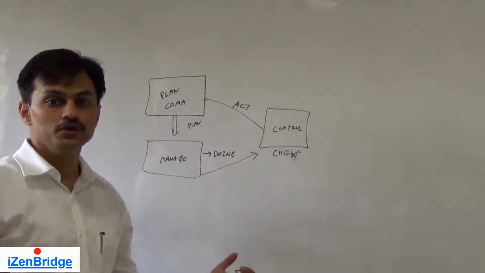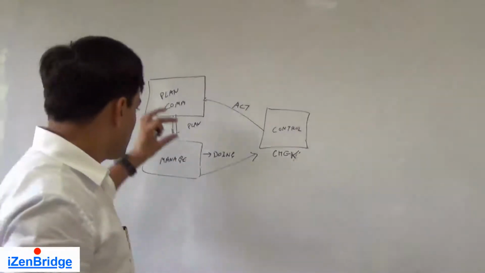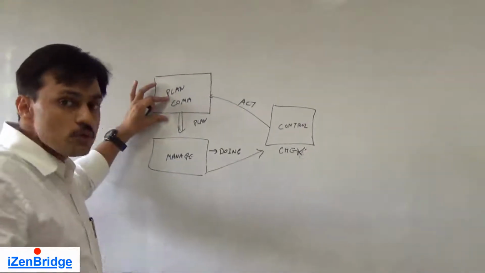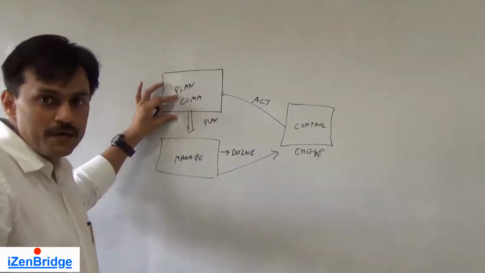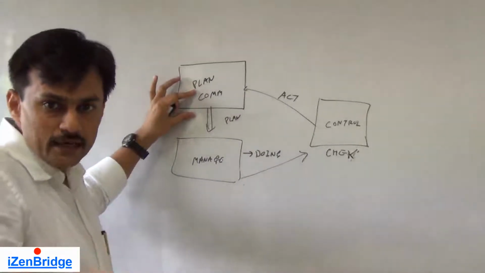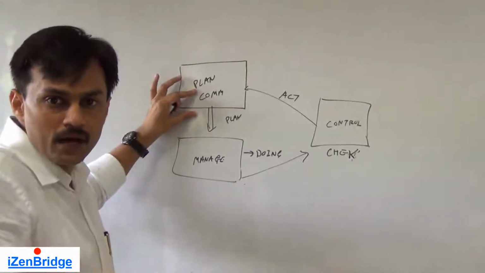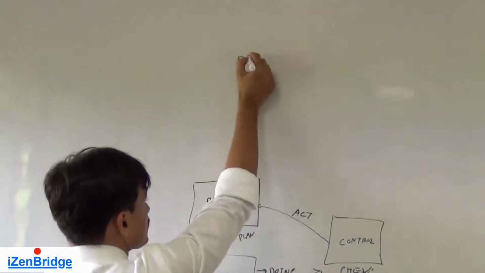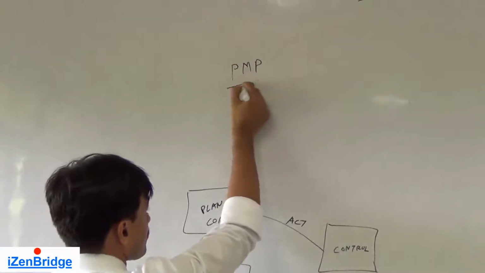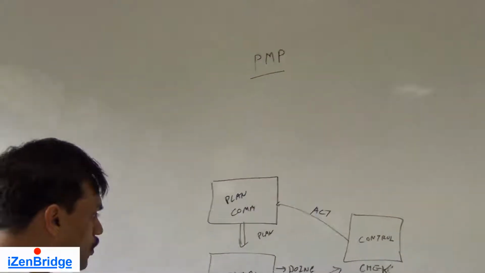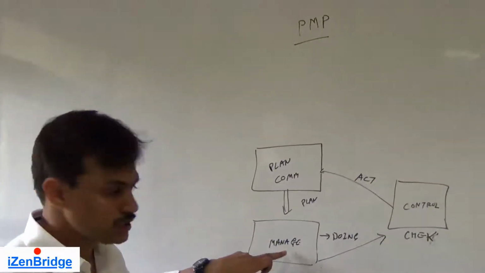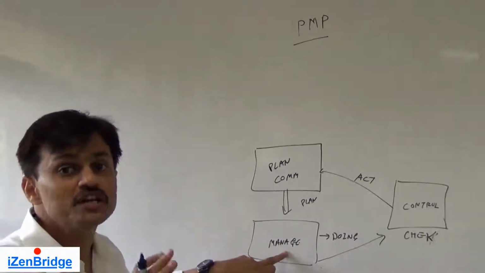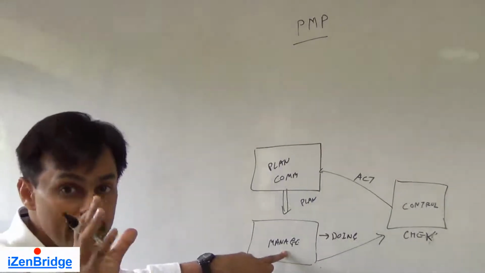In order to do this, we need some inputs. First, we need to know the plan. The communication management plan is also a subset of the project management plan. So we get the PMP, the project management plan, as an input. Now we need to know what's going on here. The output of manage project communication, we need to look at that.